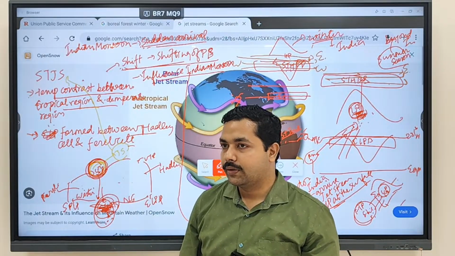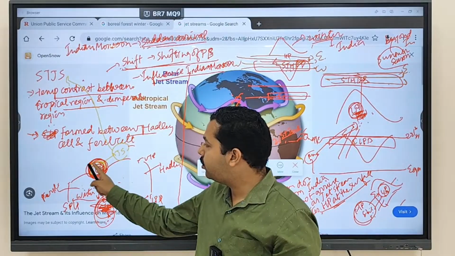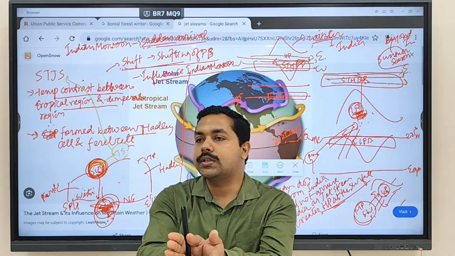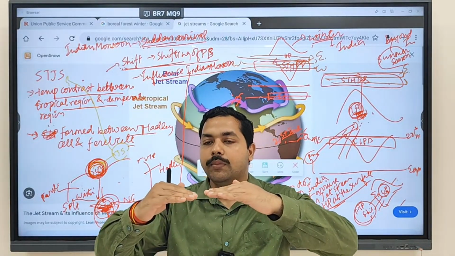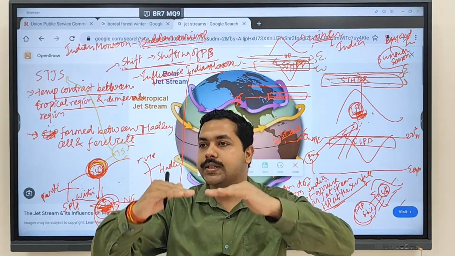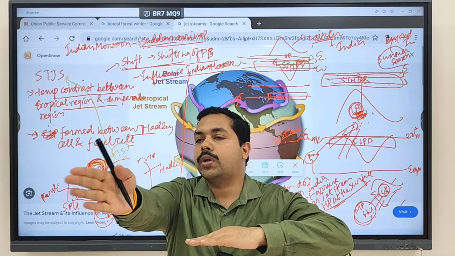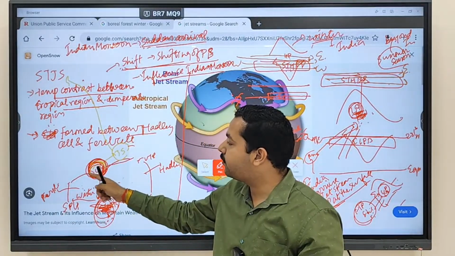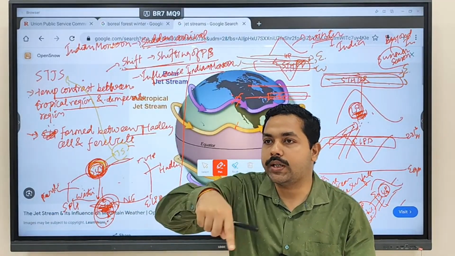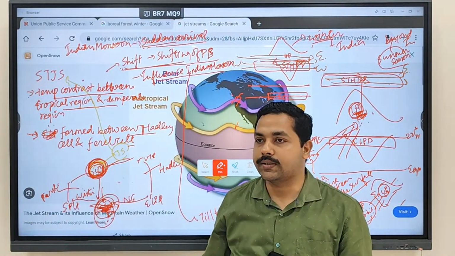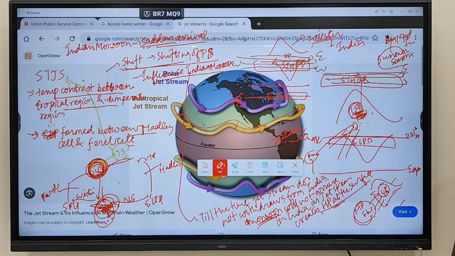No? Then jet streams are low pressure. Jet streams are low pressure? No, jet streams are not low pressure. Jet streams are basically what? Jet streams are created in this region. Why? Because as we discussed, winds are sinking down. When wind sinks down, what will happen here? A void is created, and because of the void, deflection will happen. Some of this wind will be deflected and move in this direction. So that deflection, because a void is being created, winds are being deflected in this direction. So in this direction jet streams are moving like this. In the monsoon time.